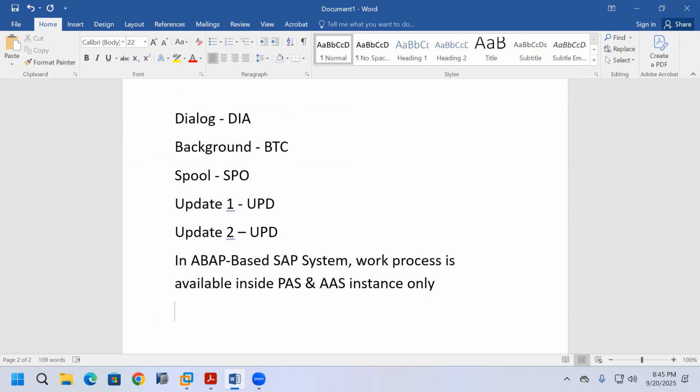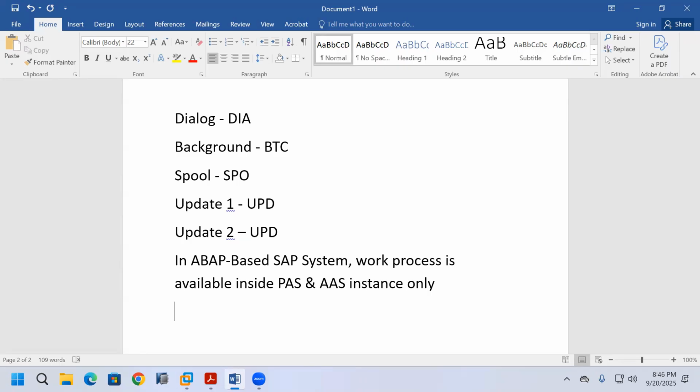In an interview they ask you this same question: why is work process not available inside the ABAP central service instance, the ACS instance? At that time you should tell them the ACS instance is not an application server instance. That's why in the ACS instance, work process is not available. That is the answer. Work process is available inside application server instances only. That's why work process is available inside the primary application server instance and additional application server instances only.